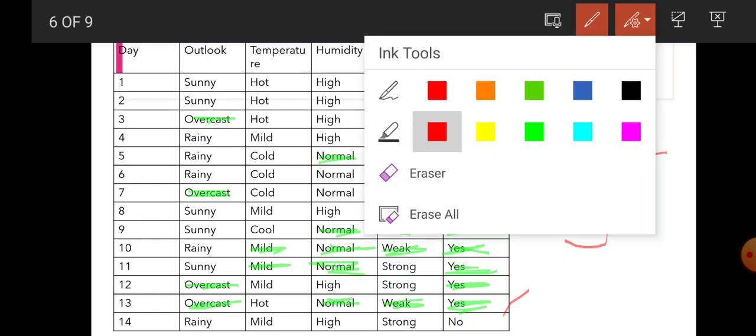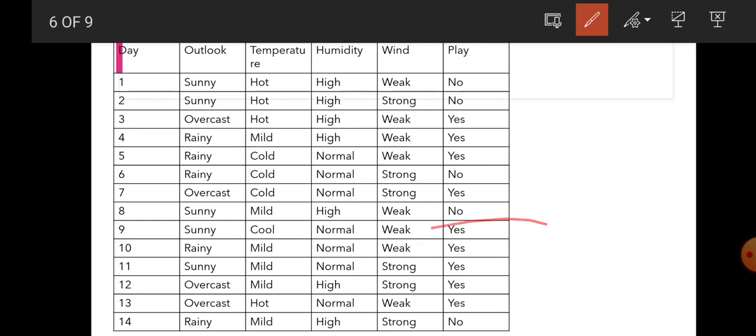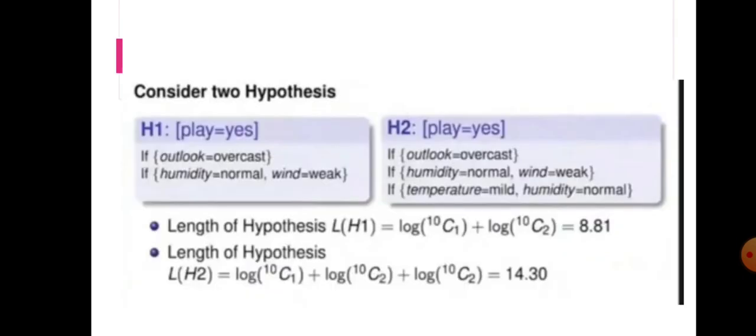My hypothesis 1 is making two errors. Okay. I checked both the hypotheses, H1 and H2. My hypothesis H1 is making one error and my hypothesis H2 is making two errors. Okay.